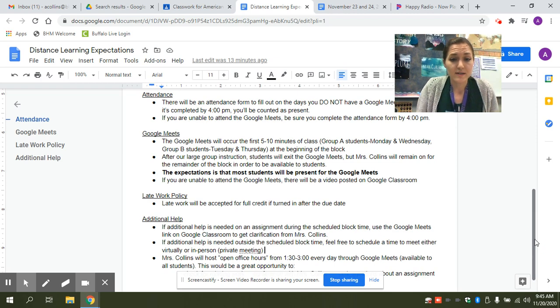During this Google Meet, we meet at the beginning of the block. It'll last 5 to 15 minutes, just to allow them to check in with me. I can clarify any complicated instructions if there are any, and that way they can see each other's faces and connect socially with their peers to help their engagement and learning in our class.